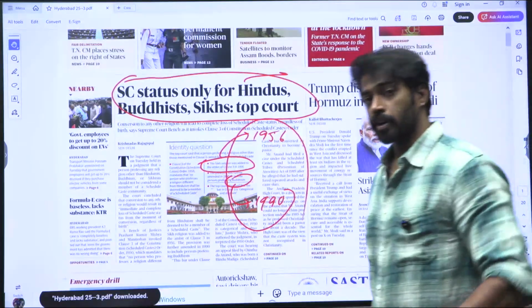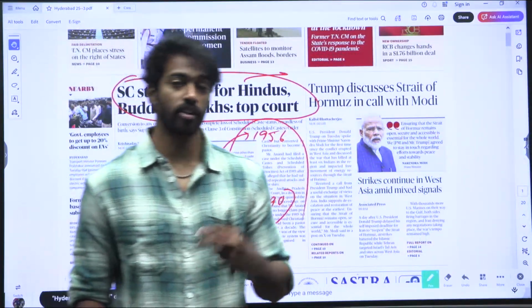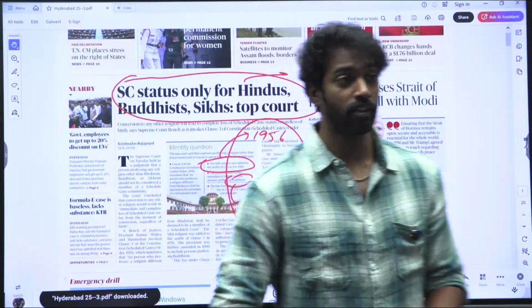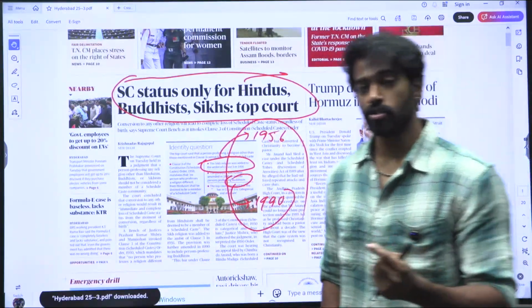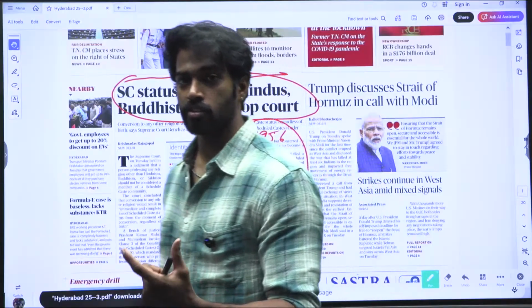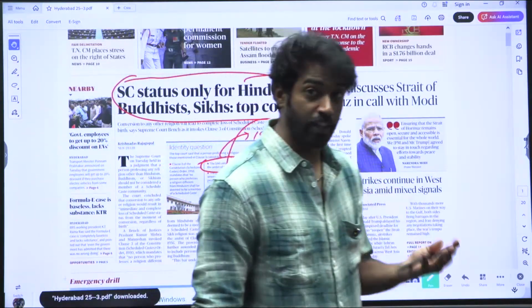Now, why do the orders in the law ensure that only these religions are eligible for scheduled caste benefits?